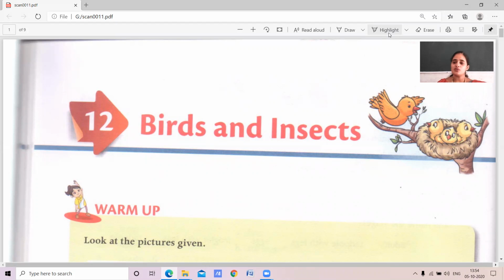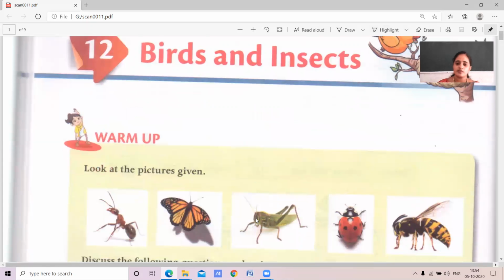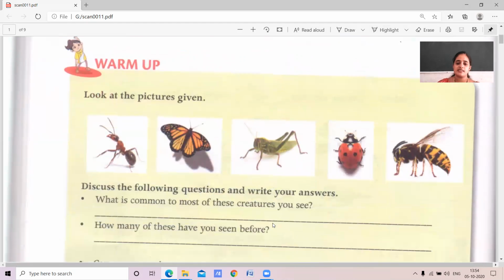Children, you know that around us we can see a number of animals. In that we can see beautiful birds, is it? And insects also. So in this lesson we are going to study about the birds and about the insects. Okay, now children, let's start the lesson. This lesson consists of the birds as well as the insects.